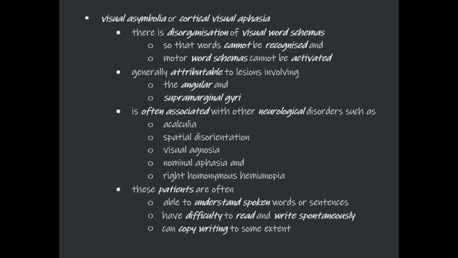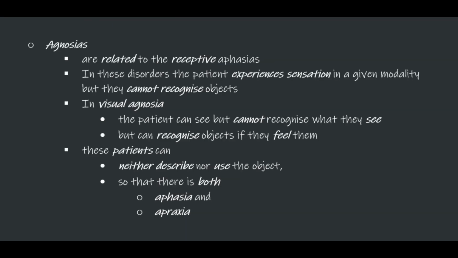The third one is visual asymbolia or cortical visual aphasia. In this, there is disorganization of visual word schemas so that the words cannot be recognized and the motor word schemas cannot be activated. Generally attributed to lesions involving angular and supramarginal gyri. It is often associated with other neurological disorders such as acalculia, spatial disorientation, visual agnosia, nominal aphasia, and right homonymous hemianopia. These patients are able to understand spoken words but have difficulty to read and write spontaneously, but can copy writing to some extent.